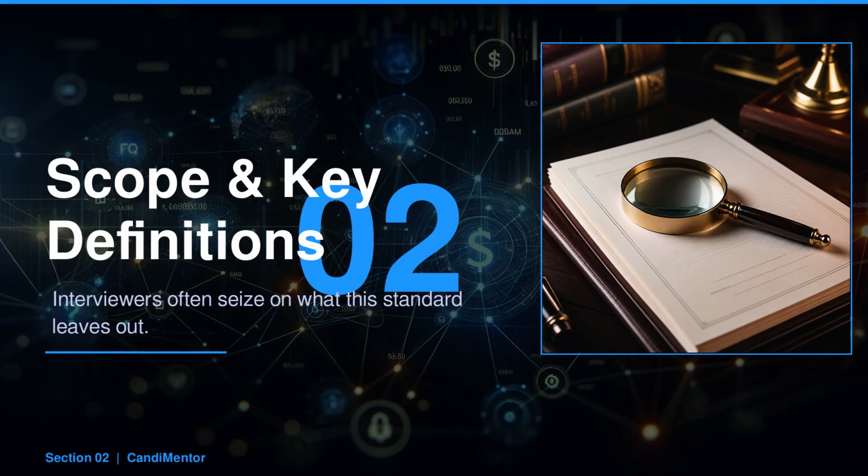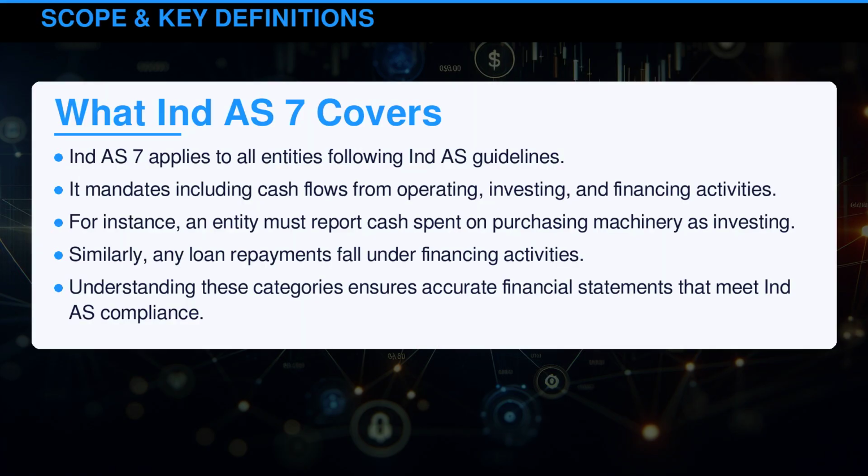a key detail. Indian Accounting Standard 7 applies to all entities following Indian Accounting Standard guidelines. It mandates including cash flows from operating, investing, and financing activities. For instance, an entity must report cash spent on purchasing machinery as investing. Similarly, any loan repayments fall under financing activities. Understanding these categories ensures accurate financial statements that meet Indian Accounting Standard compliance.